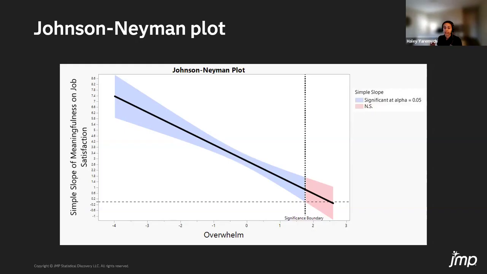And finally, related to that, another really nice aspect of the Johnson-Neyman technique is that we can calculate these things called significance boundaries. A significance boundary is the exact value of the moderator at which this simple slope goes from being statistically significant to non-significant. So again, just getting a lot more detail, a lot richer information about the nature of this moderation and how these variables all relate to each other.